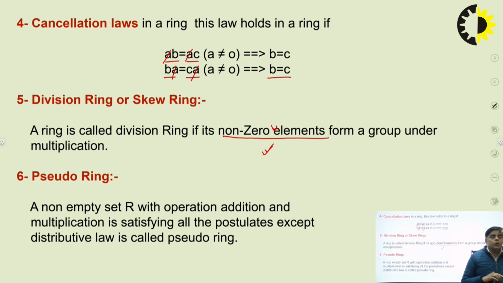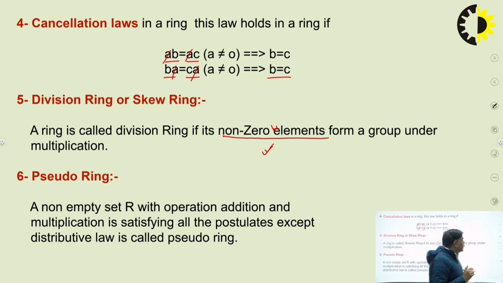That means with respect to multiplication, for the non-zero elements, if the elements follow the closure property, associativity, inverse of each element and identity element of the group, then we can say this type of ring is known as a division ring or the skew ring. The important word is non-zero elements will form a group. That means it will follow these 4 properties of the group.